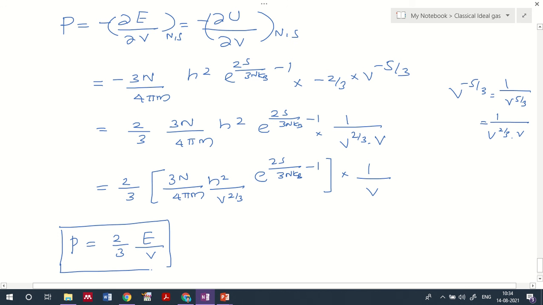Because the term in the bracket is basically the energy notation. So I can represent the pressure as equal to 2/3 E by V, where E is the internal energy and V is the respective volume corresponding to that.